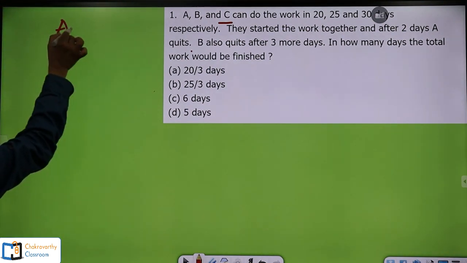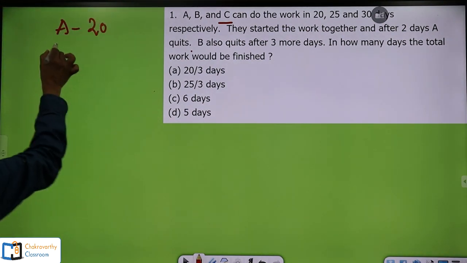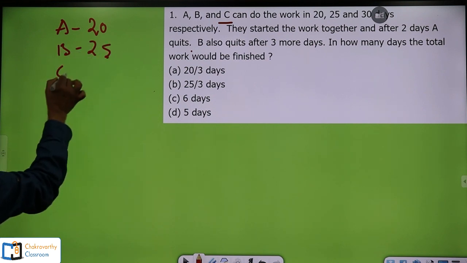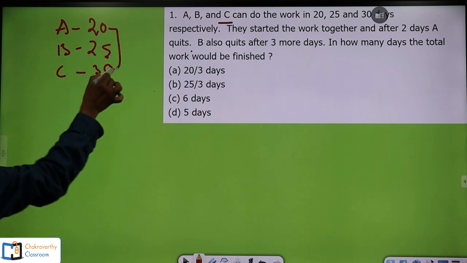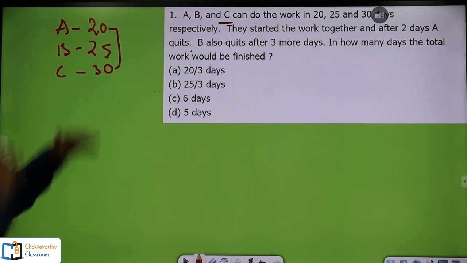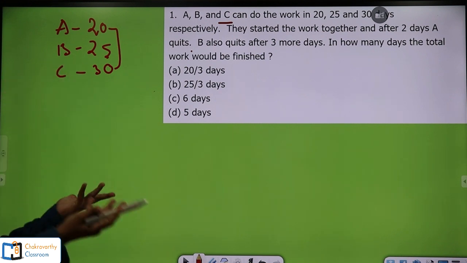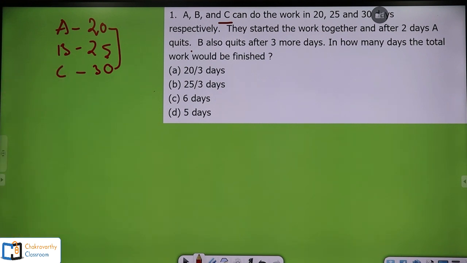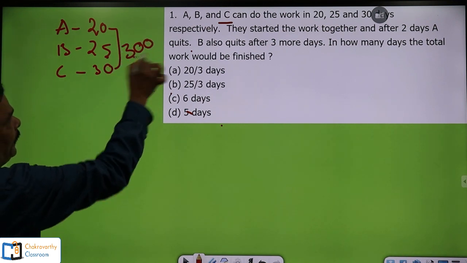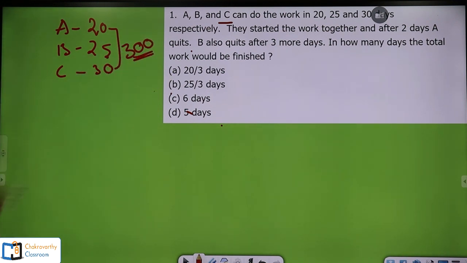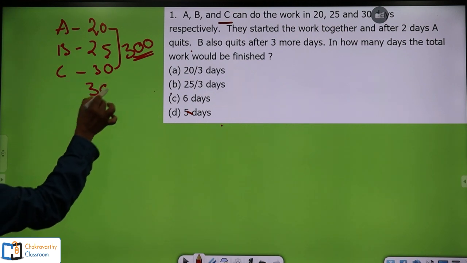Here, A can do the work in 20 days, B can do in 25 days, C can do the work in 30 days. What's our first rule? Take the LCM of these 3 to avoid fractions. For 20, 25 and 30, what is the LCM? You take the biggest number and go on taking the multiples of that one. Easily you can get that. So 30, 60, 90, in that way you need to go. 120, then 150 and so on. If you go for this one, 300 is the LCM.